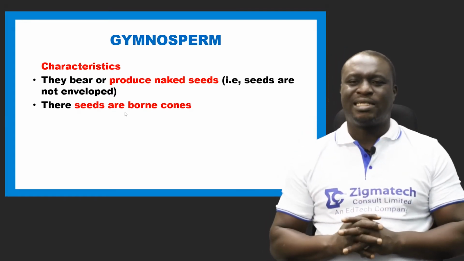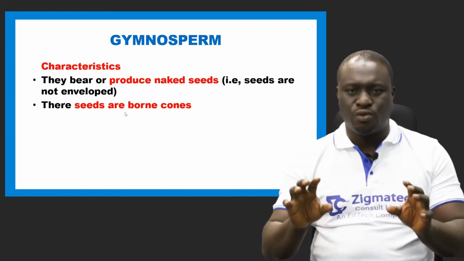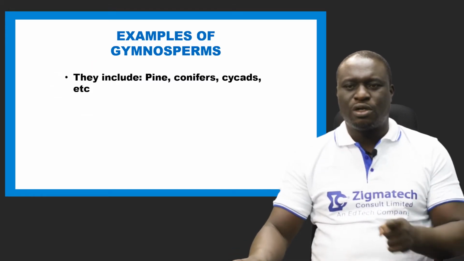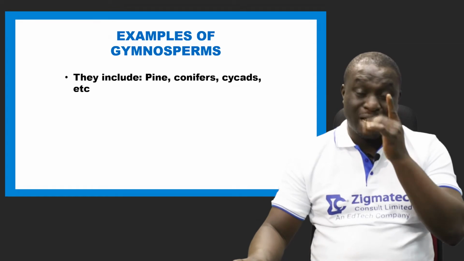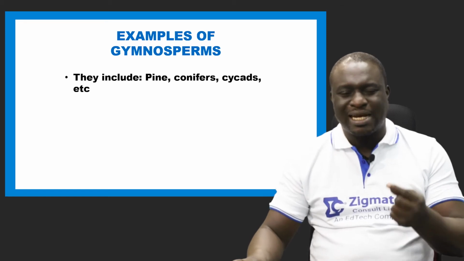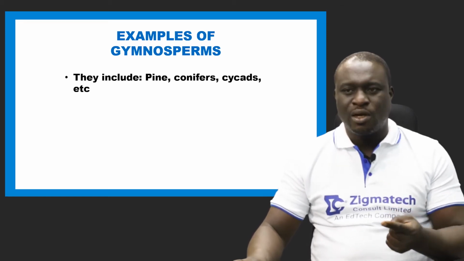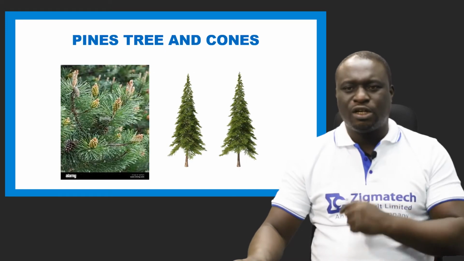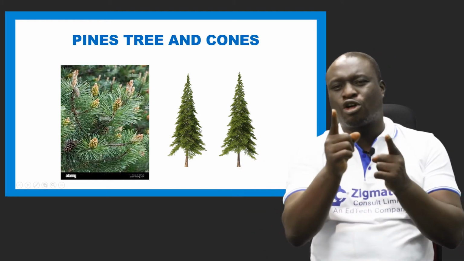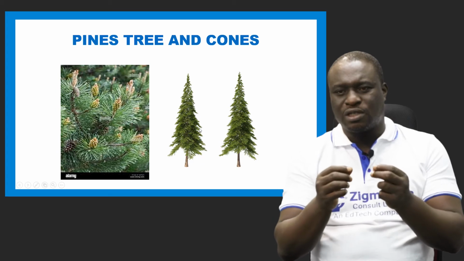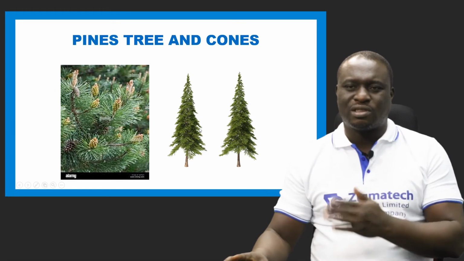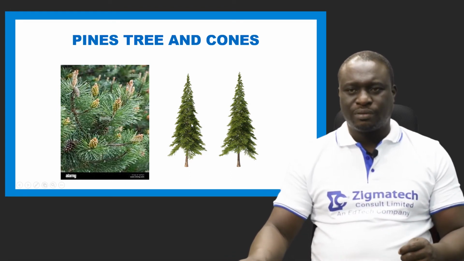Number 2 characteristic is that their seeds are borne on cones. You'll see a kind of seed with spikes all around it. Let's take a look at it in the picture. There are some examples of gymnosperms. We have pines. I believe some of you have seen a pine tree. The whistling pine tree is an example of a gymnosperm. We have the conifers, the cycads, and so on. Now, take a look at the structure. You can see the whistling pine tree as it is. You can also see the cones. I believe you've seen that around you. These are cones, and the ones on the right are the pine trees.